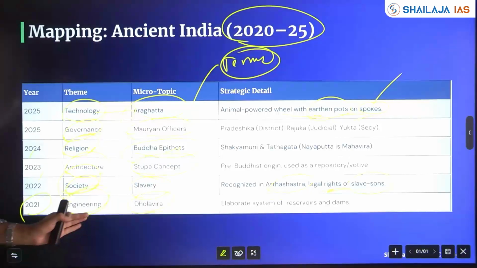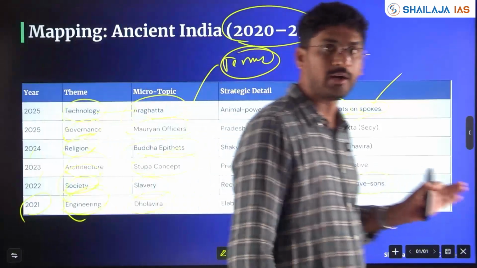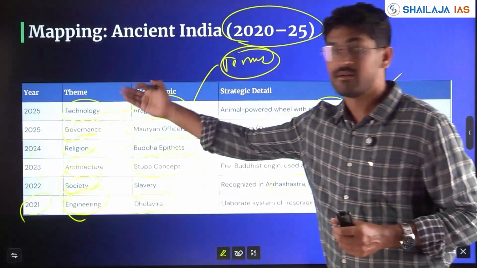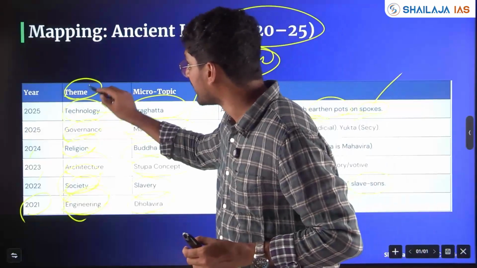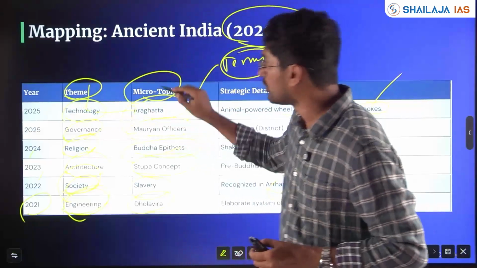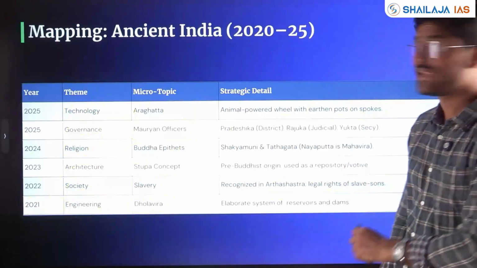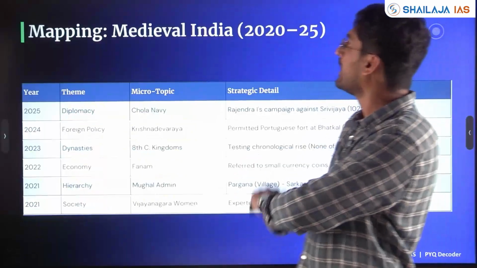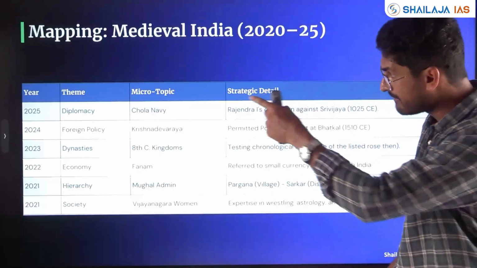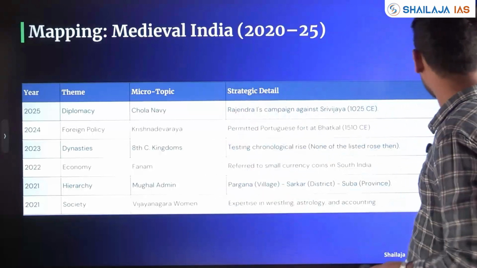See, how to study, I have already told. Based on that, we are seeing the micro themes and the micro topics with respect to themes also. Now we'll see some of the important mapping in medieval Indian history, how questions have arrived every year with respect to the themes.